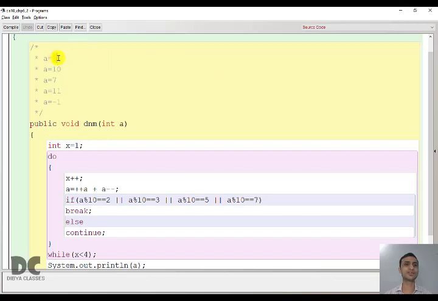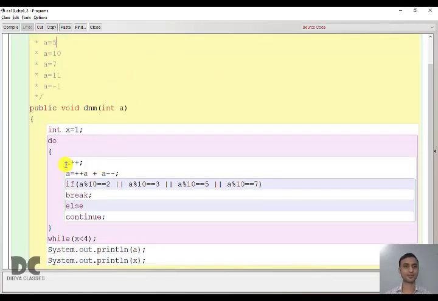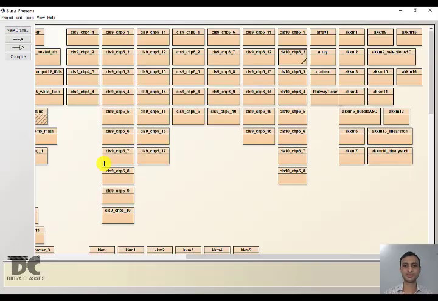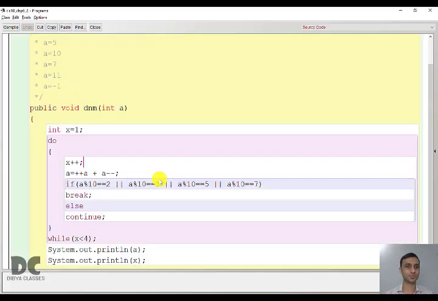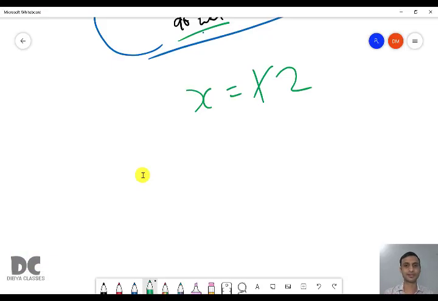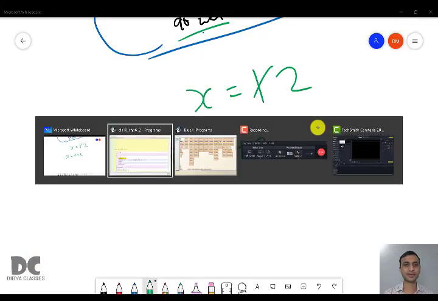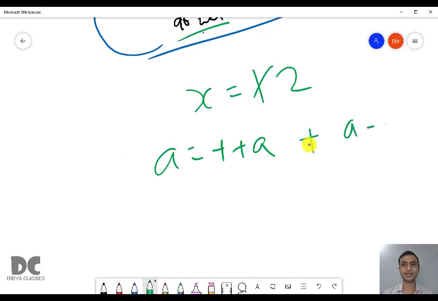So here A is equal to 5. Here you are using do while, so with do there is no checking. You'll enter directly and x plus plus. So here the x value will become 2. It is 1, x plus plus, it will become 2. Then here we are calculating A equal to plus plus A plus A minus minus. What is the value of A?